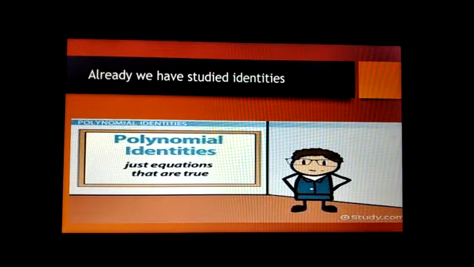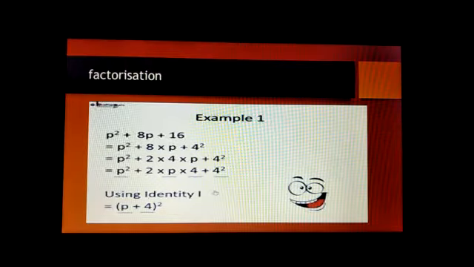Identities means what? Equations that are always true are called identities. a plus b whole square will always be equal to a square plus 2ab plus b square. a minus b whole square will always be equal to a square minus 2ab plus b square. And a square minus b square will always be equal to a plus b into a minus b. So we have studied identities, and we know how to take the factors of a number.